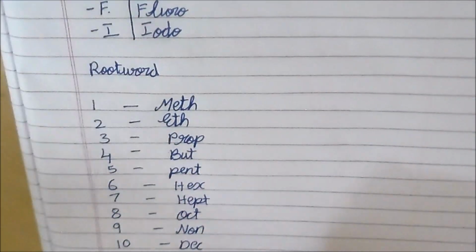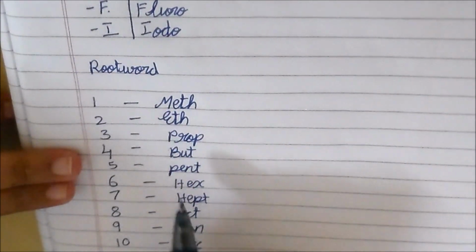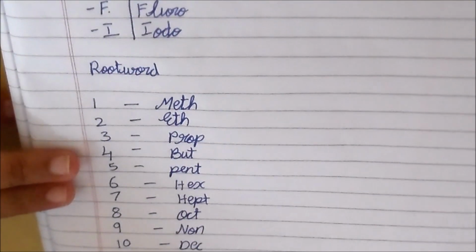So if there are 5 carbon atoms in a hydrocarbon, the root word will be pent, and it follows for all.